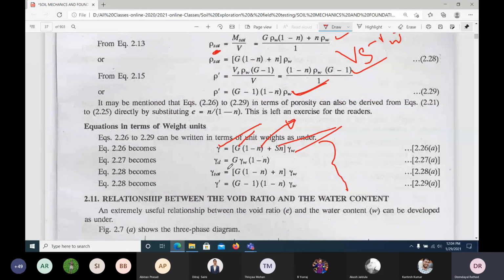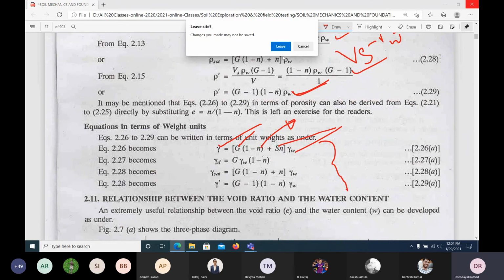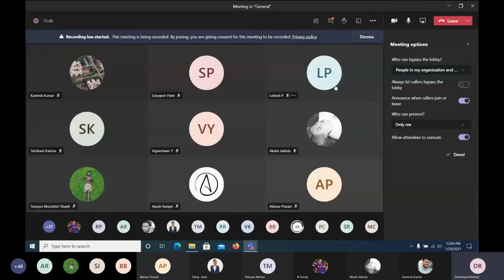So with this I will stop today. We'll derive some more equations in the next class. Try to read it, it is very simple, not a very difficult thing. Because you have cleared JEE Mains exams and all, I think it won't be that difficult for you to understand. That's why I'm going very slowly, so that your basics are strong. Once your basics are strong, you can clear any competitive exams.